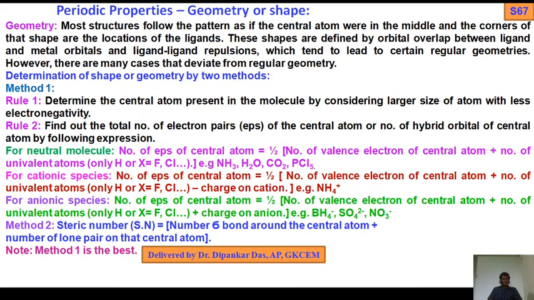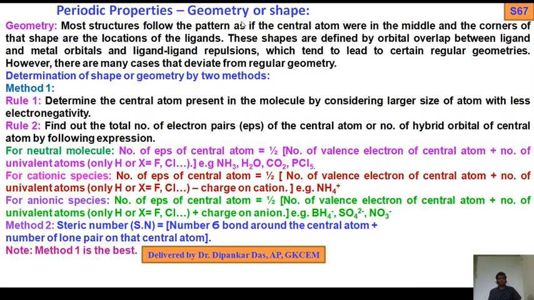We should know how to find the central atom, then find the number of electron pairs. There are several rules we should know. This is a very interesting chapter and questions must come in both internal and final exams: hybridization of compounds, how many bond pairs, how many lone pairs. In this way questions will come.